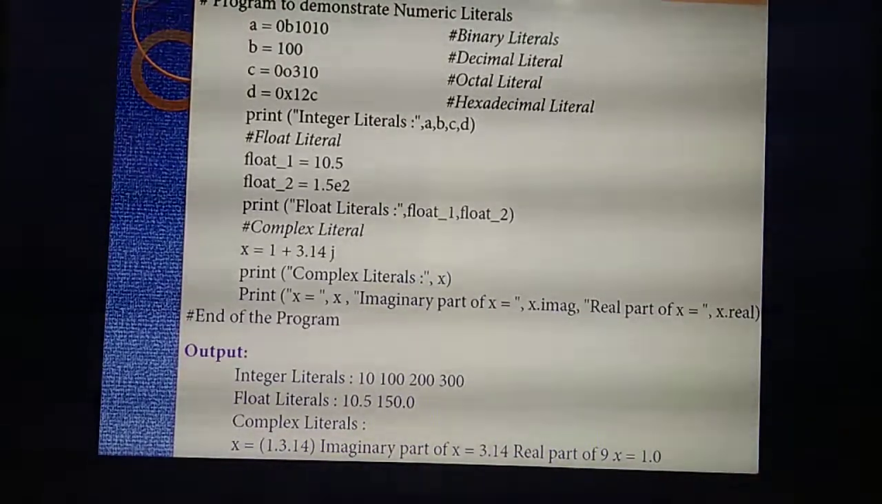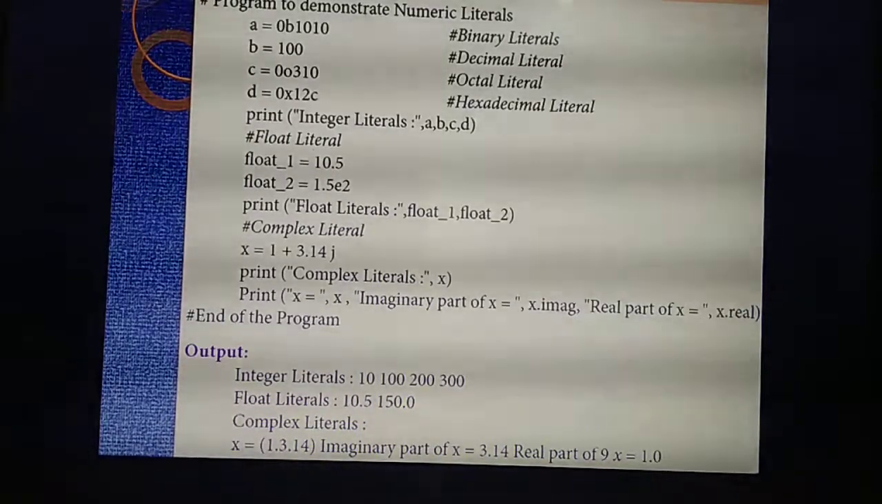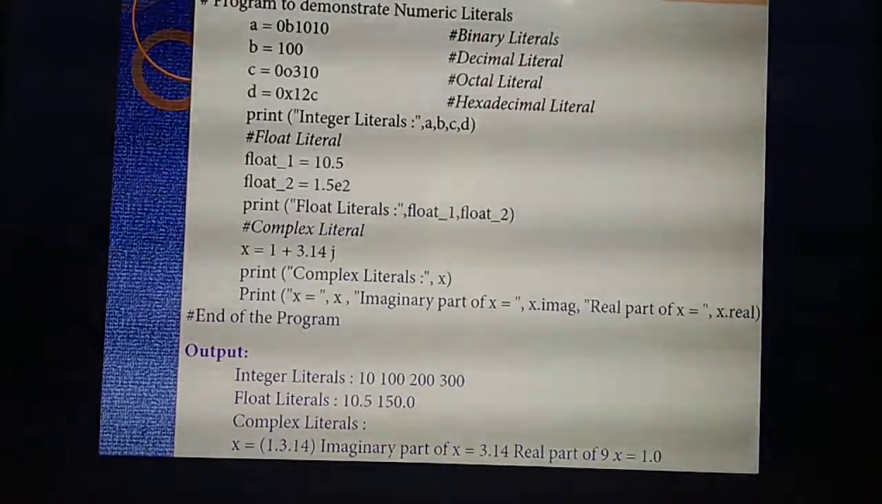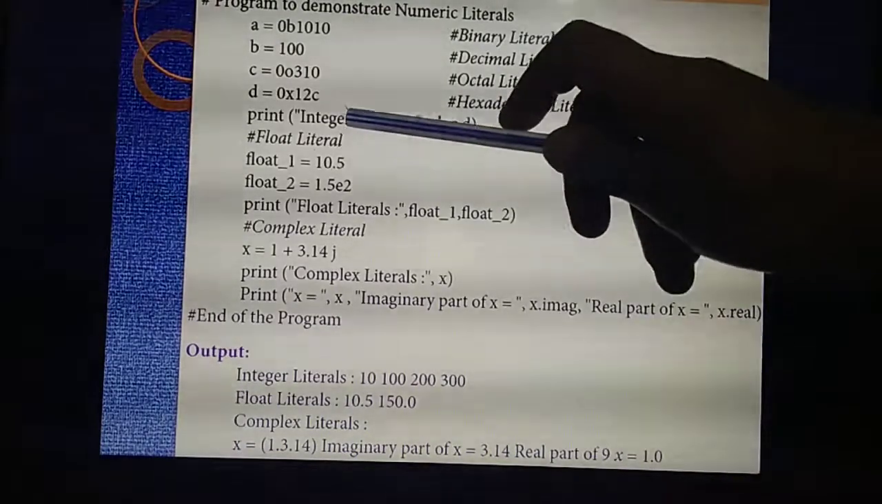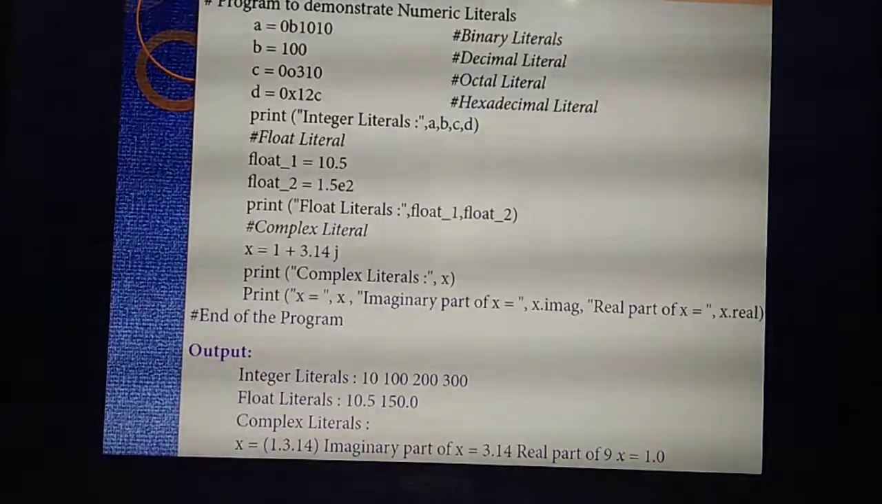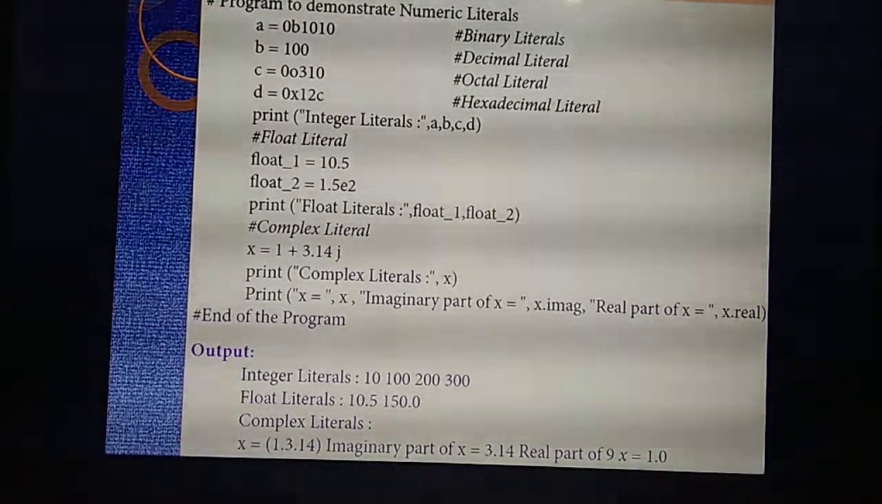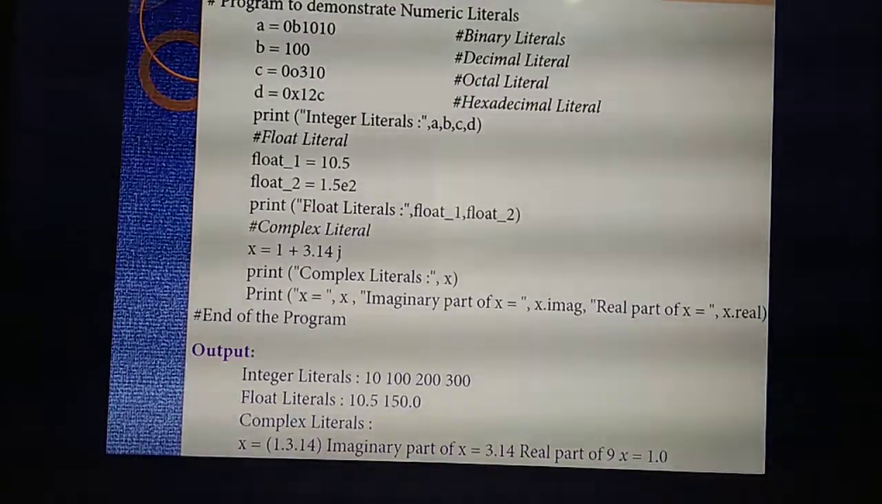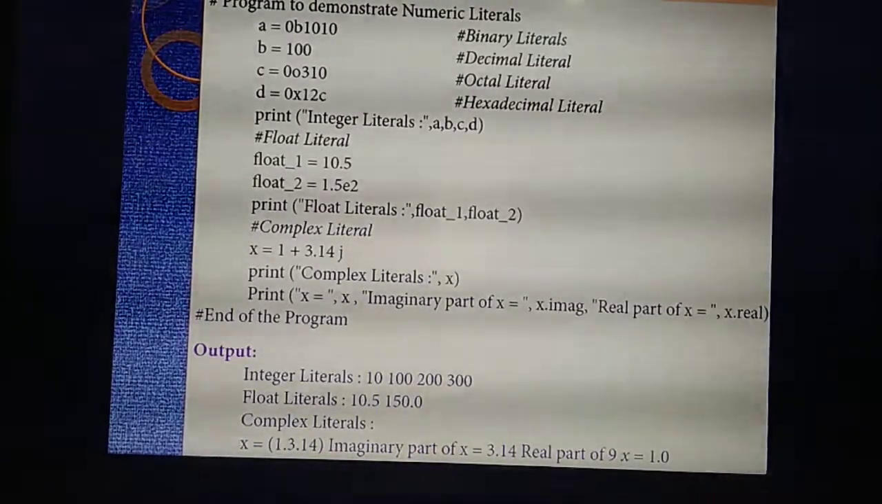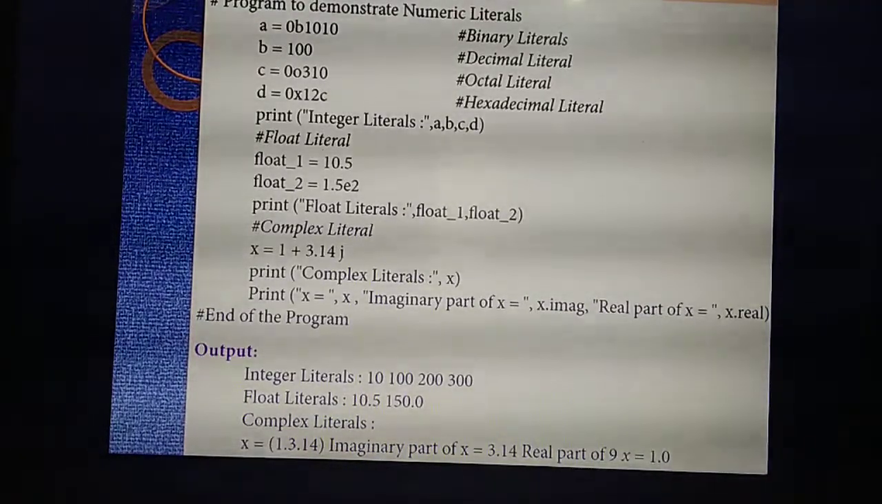Next we are going to declare which variable? Complex numbers. Complex literal. What are the types of literals you have studied? Integer, float and complex. So integer over, then float, then complex I am going to declare. Complex numbers always contain how many parts? In maths you might have studied. Complex numbers, how many parts are there? 2. What are they? Real part as well as imaginary part.